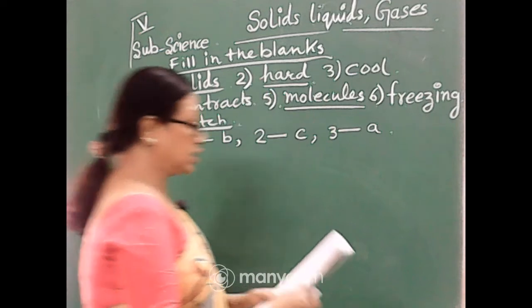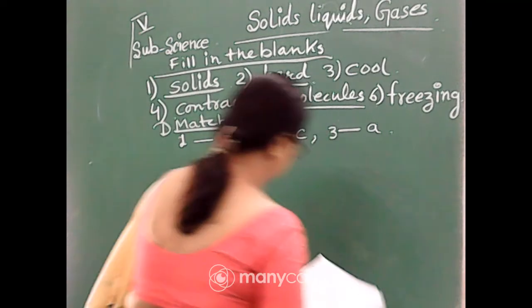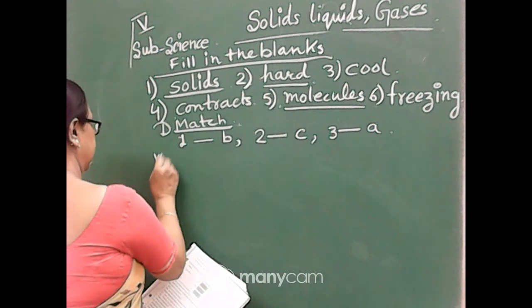Okay, now we will start the very short answers.